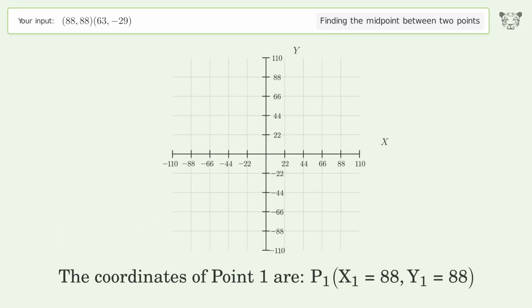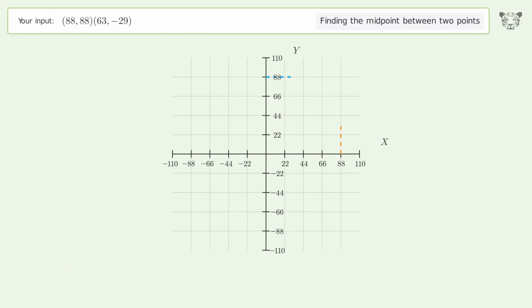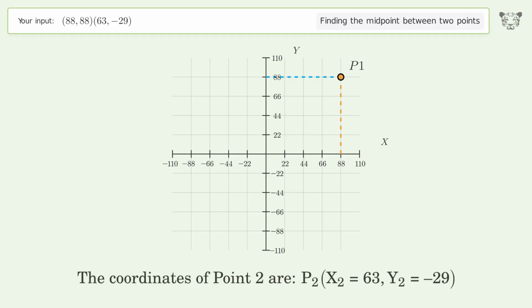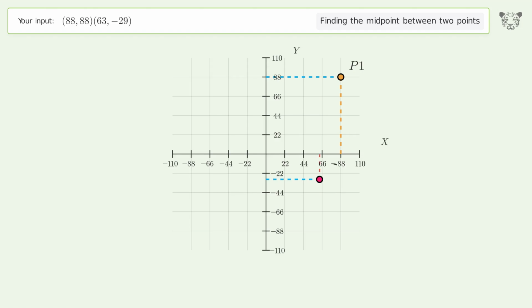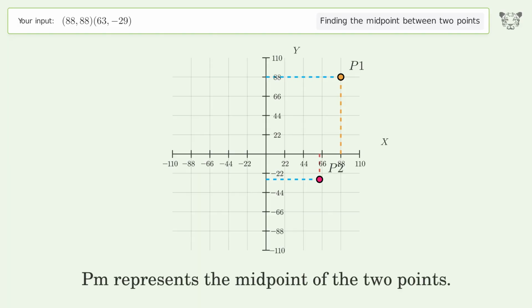The coordinates of point 1 are x1 equals 88, y1 equals 88. The coordinates of point 2 are x2 equals 63, y2 equals negative 29. PM represents the midpoint of the 2 points.